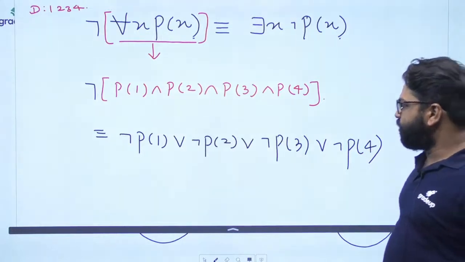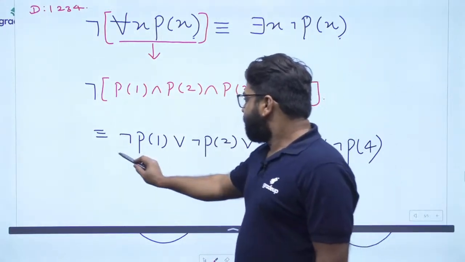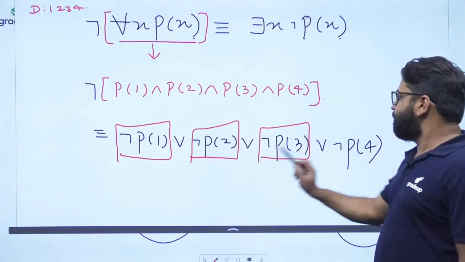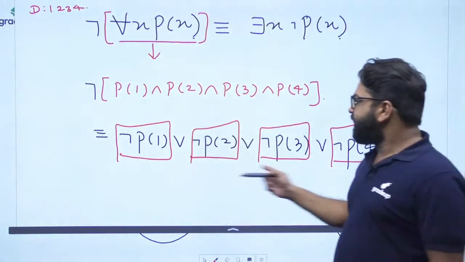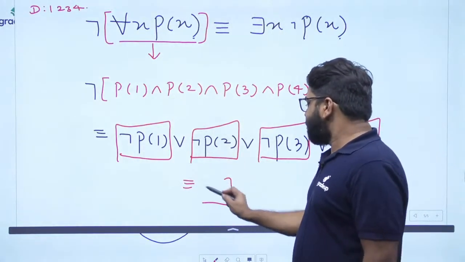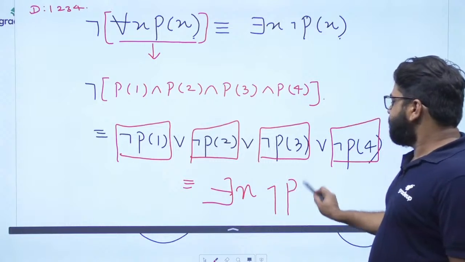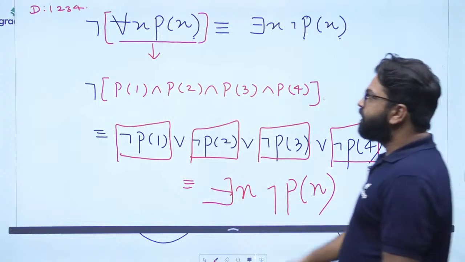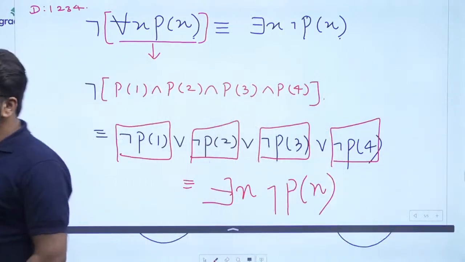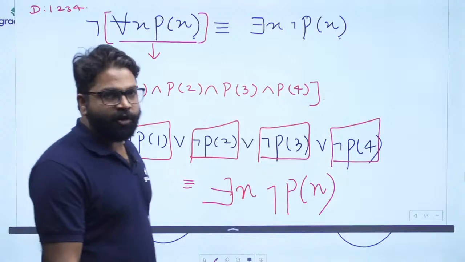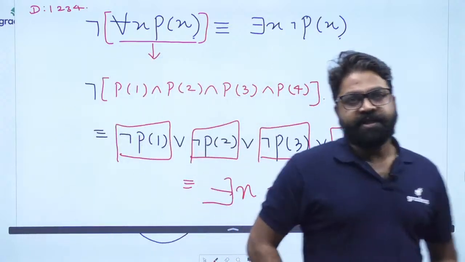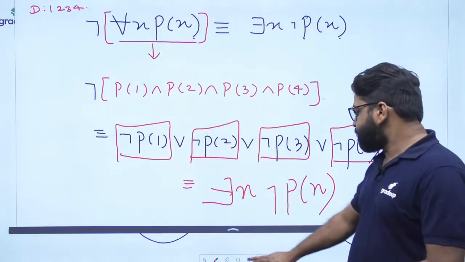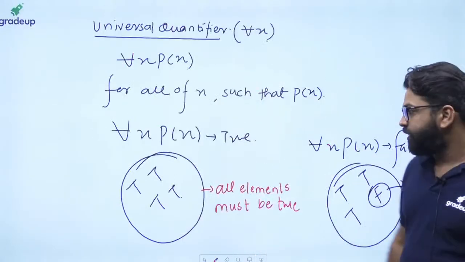So basically you will get these OR cases. Now consider this as one box, this as the second box, the third box, and the fourth box. There is an OR case, so obviously you will get there exists x, negation of P(x). That's how we can understand the whole concept related to the negation of a quantifier. I hope everybody has understood. So I have taught you the basic concept of predicate logic. I hope you have understood each and every concept related to it.